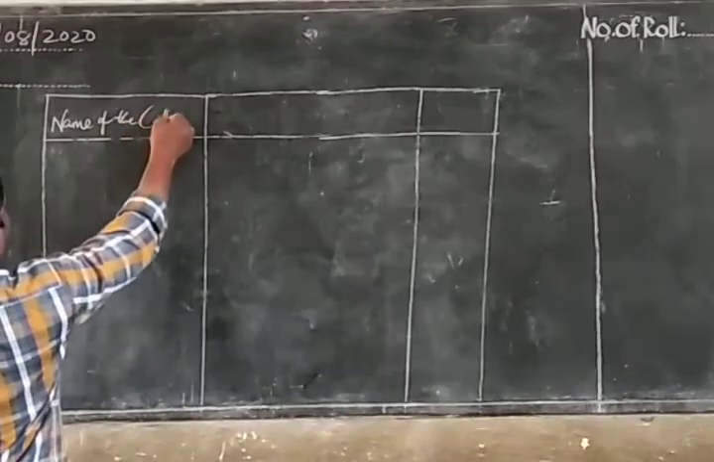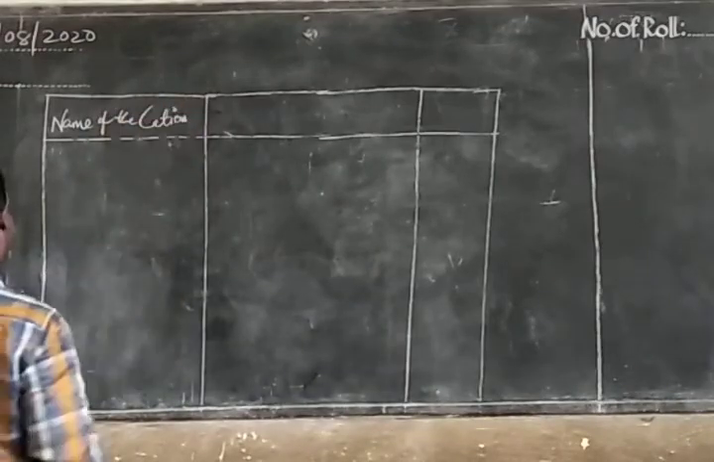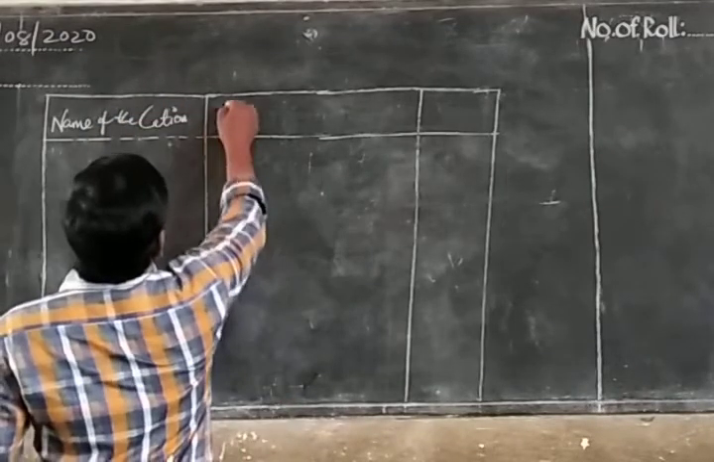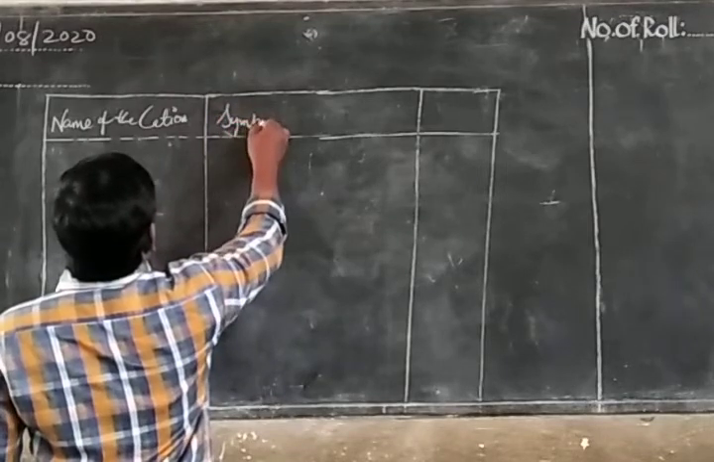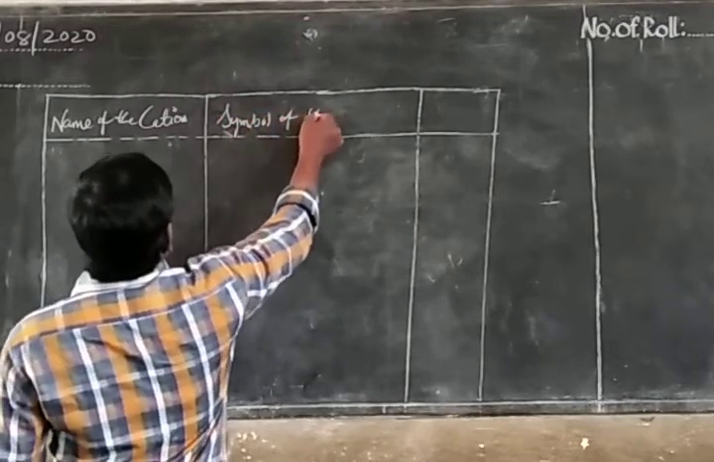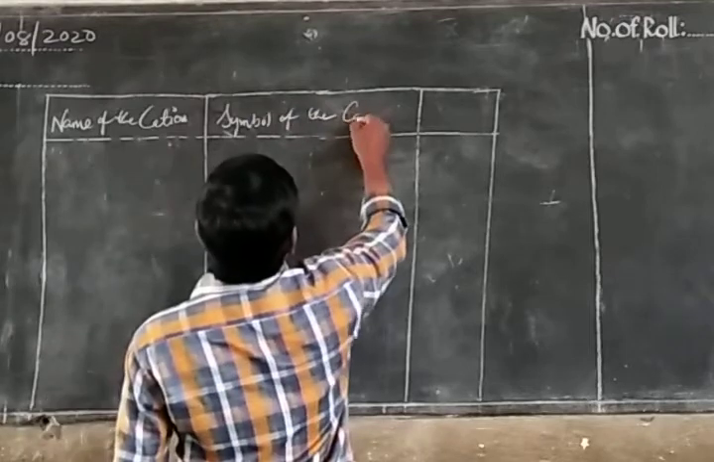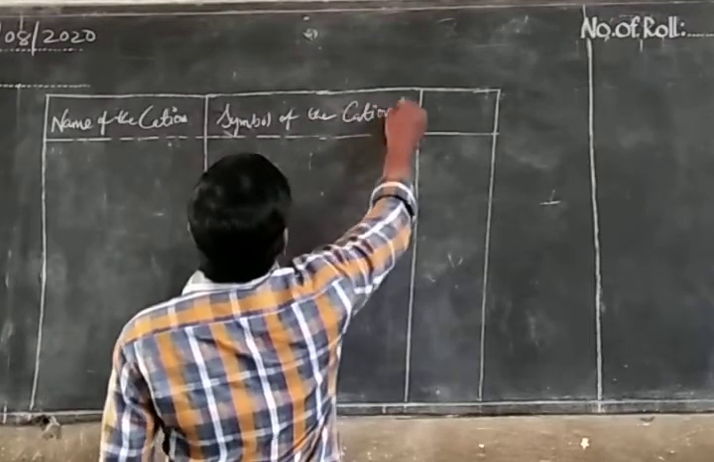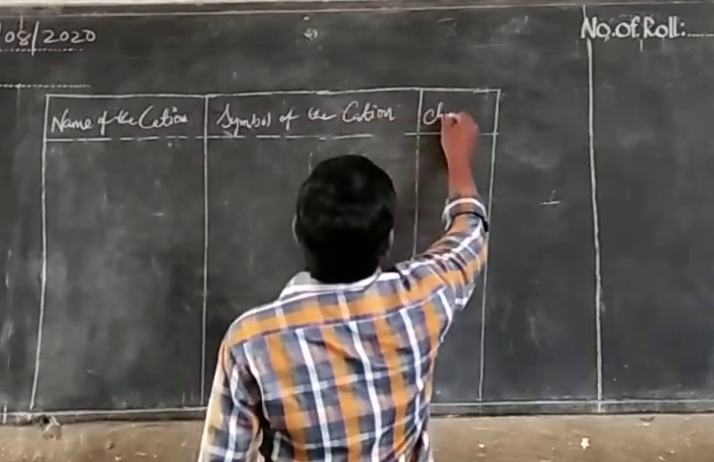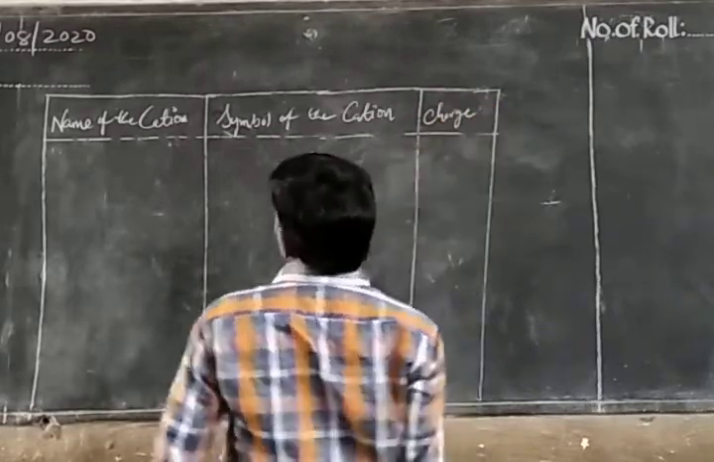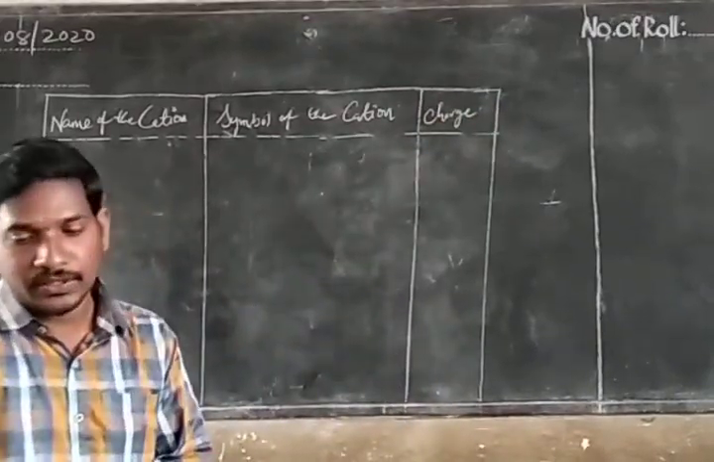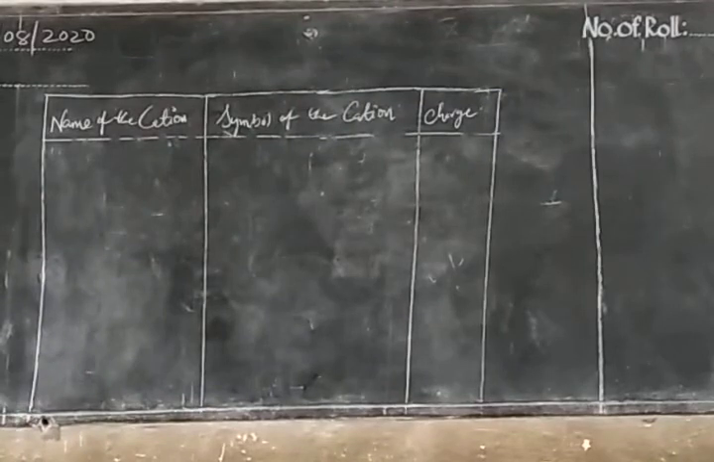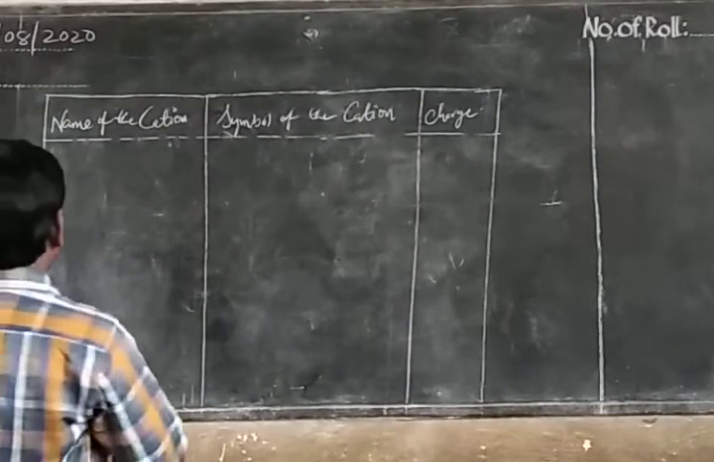Name of the cation, symbol of the cation, and charge. Name of the cation. So we have to take some examples like iron